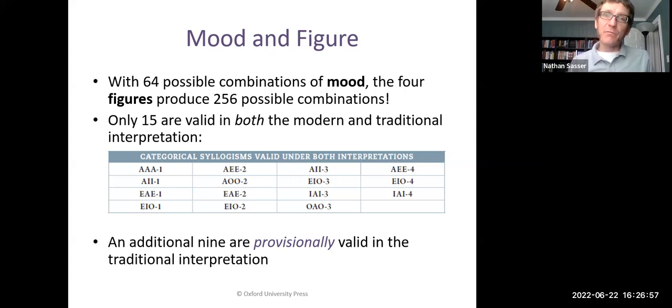Now, there's 256 possible categorical syllogisms. Only 15 are going to be valid in the modern interpretation. Let me just do a small digression right here. Our PowerPoint is talking about the modern interpretation and the traditional interpretation. We're not going to study the traditional interpretation. It's nice. Aristotle came up with it. Appreciate him. He's an important guy. We're skipping it. I'm not doing the traditional interpretation. For our purposes, just worry about the modern. So 15 of these syllogism types are valid in the modern interpretation.